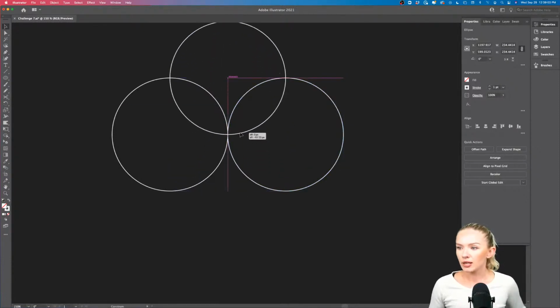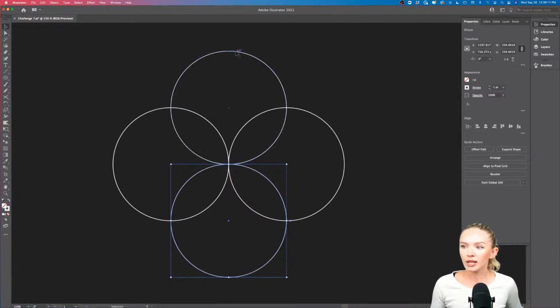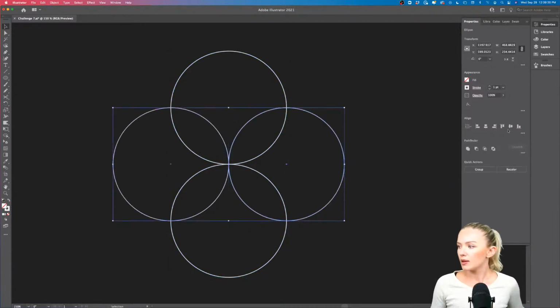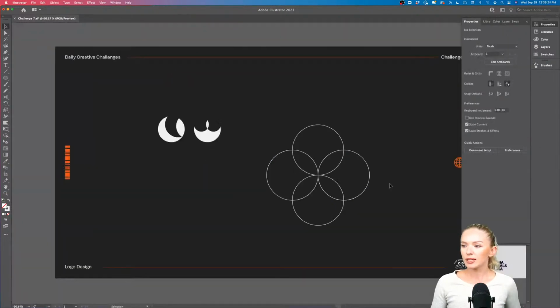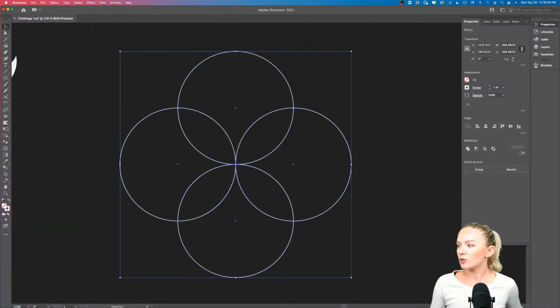In the same way, I can also do something like this, where I am creating circles that are overlapping each other. I'm going to center align these two by clicking horizontal align center, and here I'm going to align these two as well by clicking vertical align center. There we go. Now we have these four perfect circles, and I'm going to select all of these, go back into my Pathfinder, and click divide.